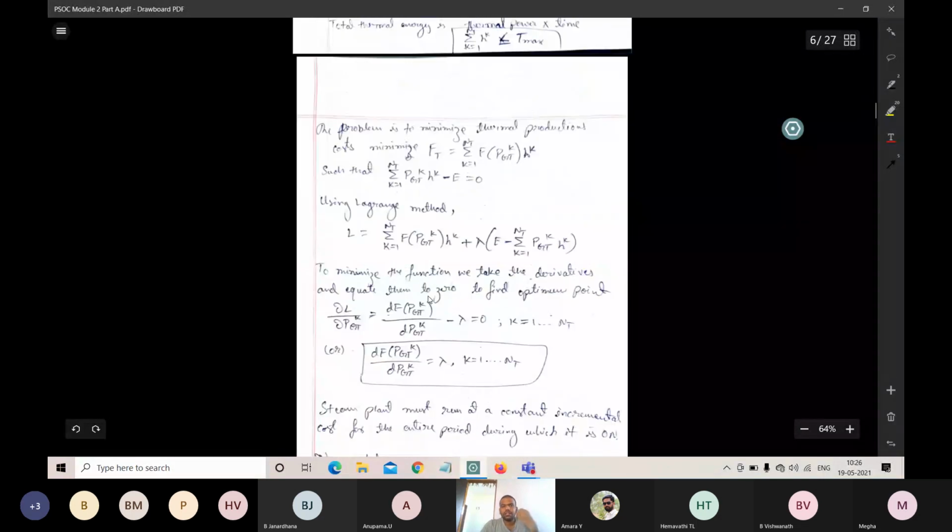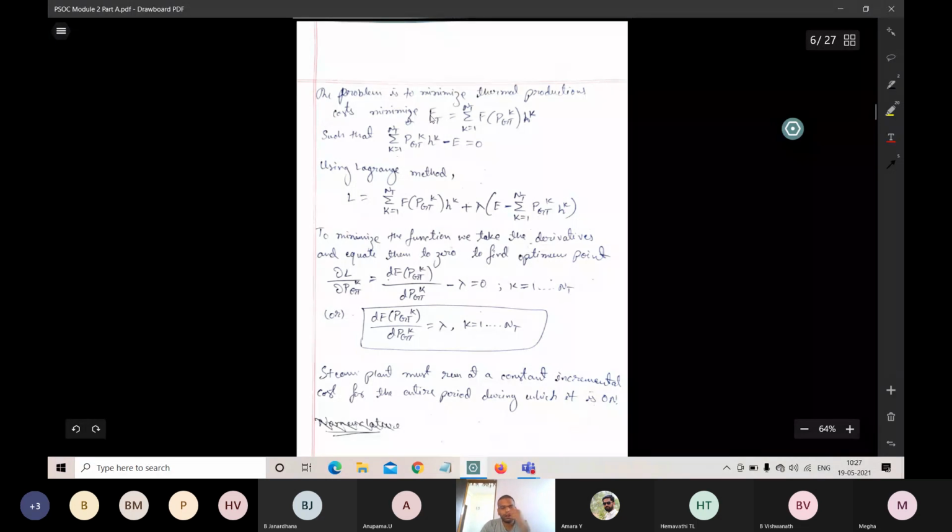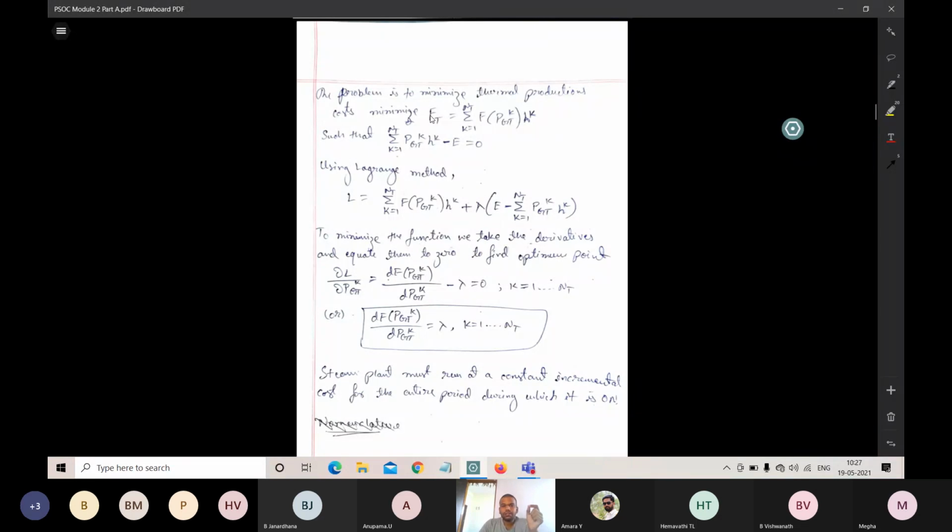The next thing is that the main motto of the power system and of hydrothermal scheduling is minimization of the production cost. The problem is to minimize the thermal production cost. The thermal production cost will be given by Ft; T is the thermal and F is the production cost. We studied these things in our unit commitment and economic dispatch session. At that time, Ft is the incremental production cost for thermal. I hope you people are getting the concepts.